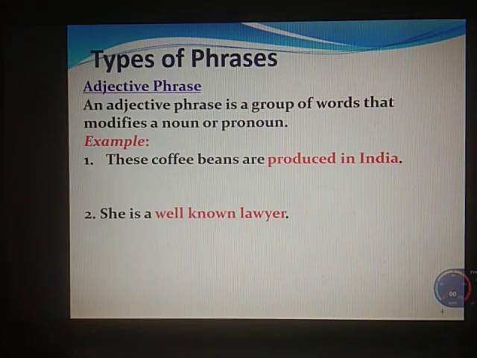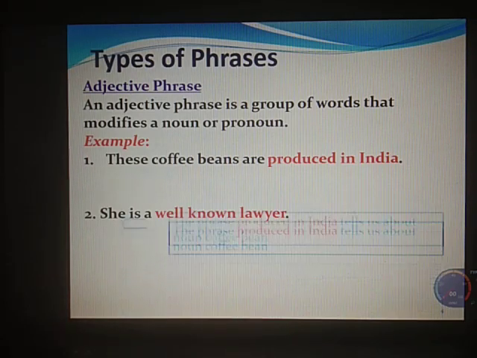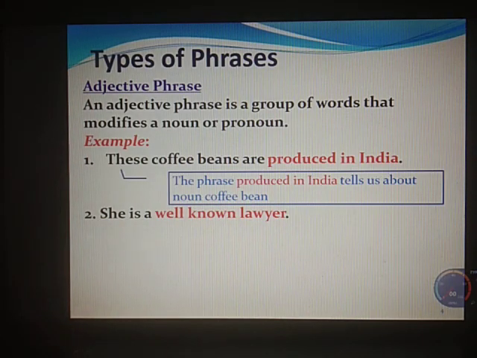Let us see what is an adjective phrase. An adjective phrase is a group of words that modifies a noun or a pronoun. These coffee beans are produced in India. She is a well-known lawyer. When I say these coffee beans are produced in India, the phrase produced in India tells us about the noun coffee beans.